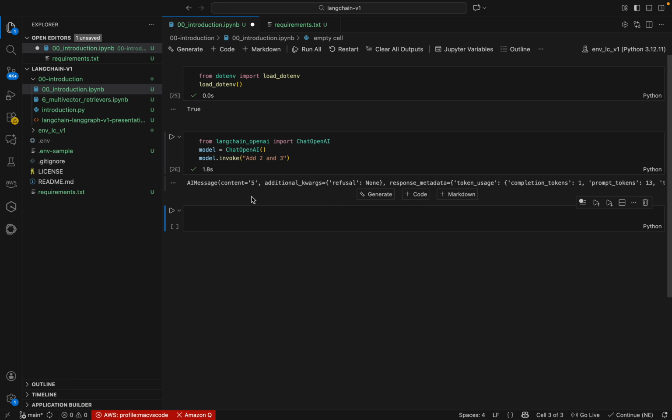Okay, the execution is in progress and I'm getting the result. It is giving me a message content which is equal to 5, right? So this is the result that it is giving, and the rest of the things are additional parameters that we can discuss more in our coming videos. Okay, so within 3 lines of code, I am able to get the answer. I am able to communicate with the LLM models.